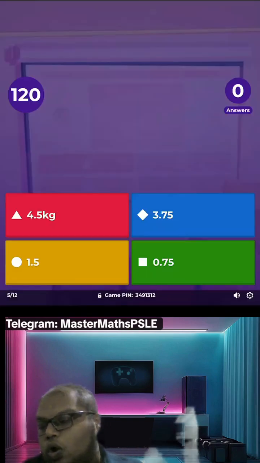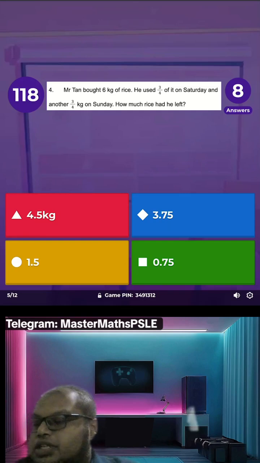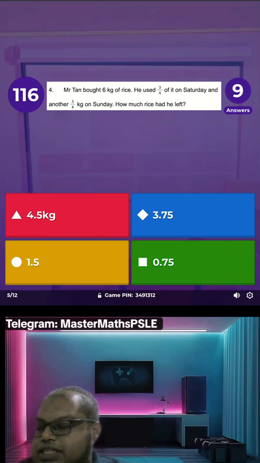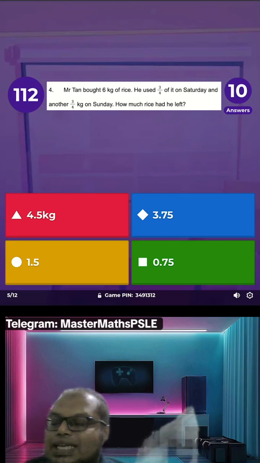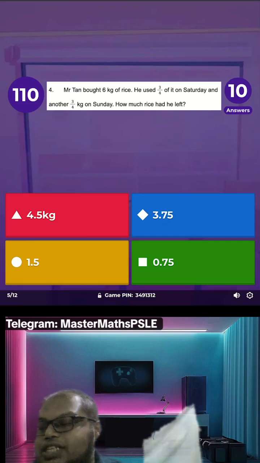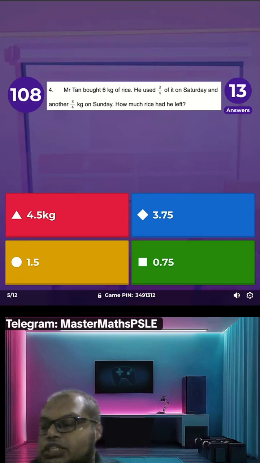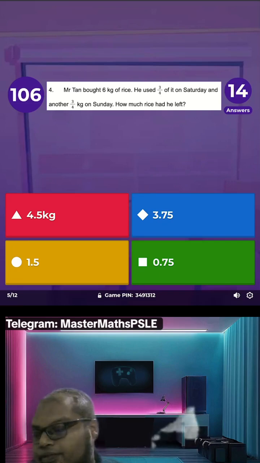Question 4. Mr. Tan bought 6 kg of rice. He used 3/4 of it on Saturday and another 3/4 kg on Sunday. How much rice had he left?